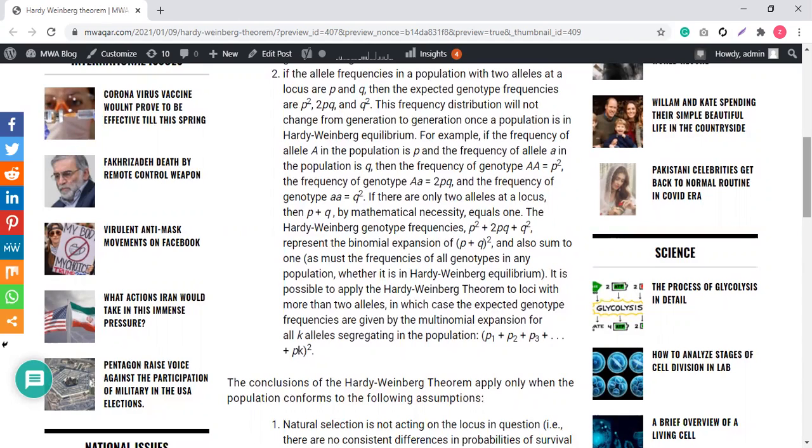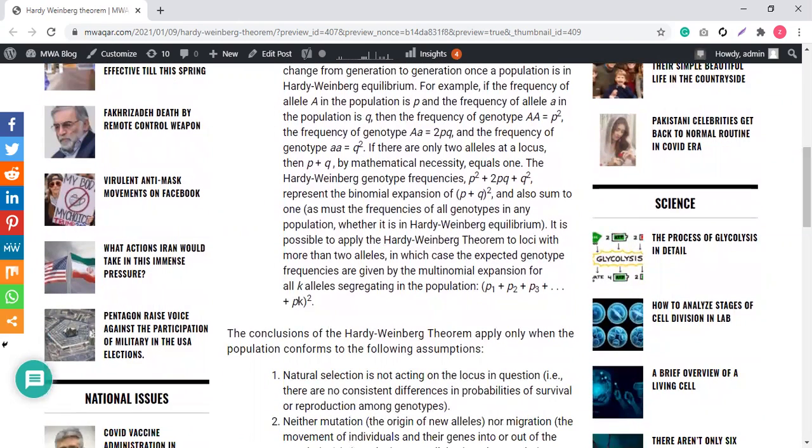Again, in the human population, there are multiple alleles controlling height and skin color, but for your ease, I represent this with two alleles. Similarly, the genes controlling skin color have a lot of variation, and more than two alleles are controlling these kinds of traits.